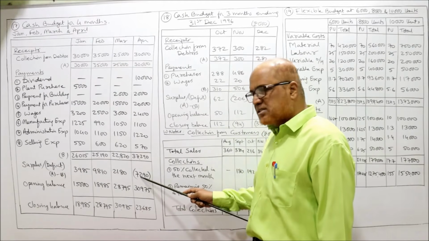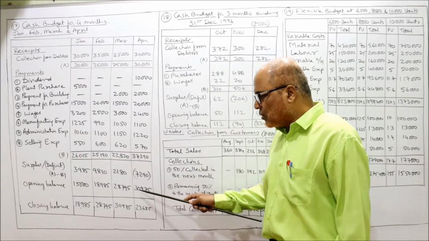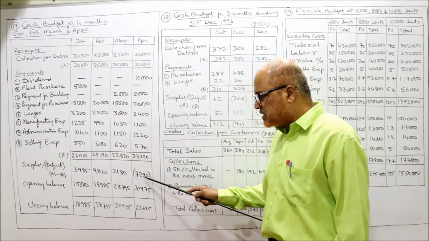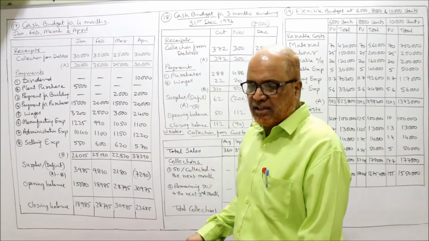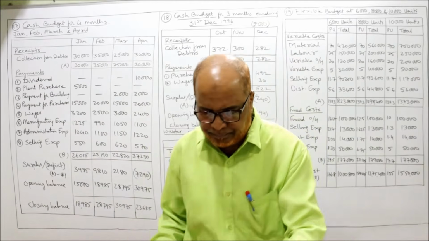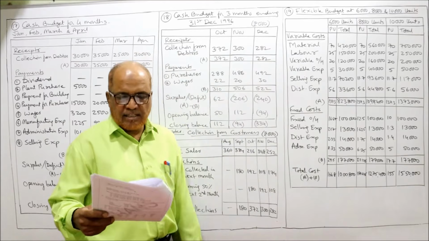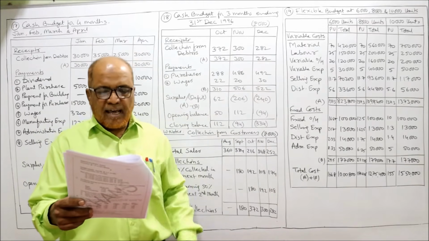Now here you have minus 7,290. So 30,975 minus 7,290 gives 23,685. That's it. This is the 17th problem. Now see the 18th one, National Products Limited.